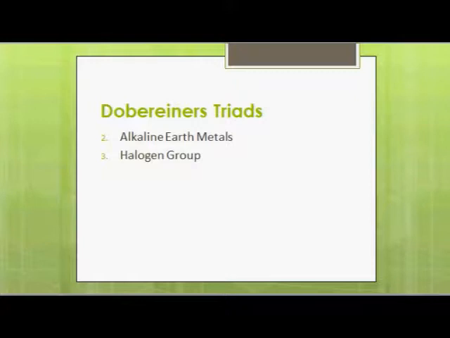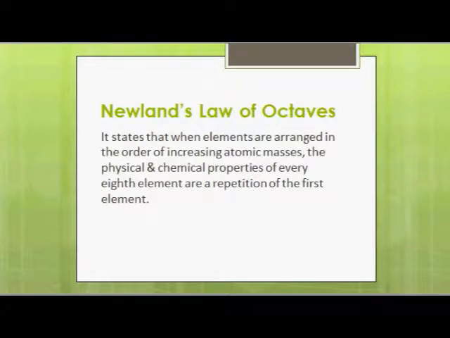But credit goes to Dobereiner, since it was the first attempt to seek order among the apparently disordered collection of elements. Newland's law of octaves. After the discovery of Dobereiner about the relationship between the atomic masses of elements, other chemists were encouraged to find order among the elements.